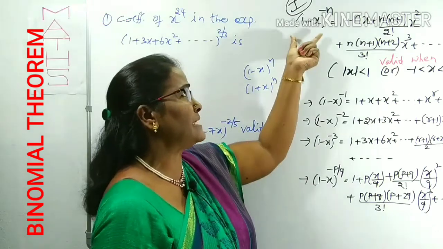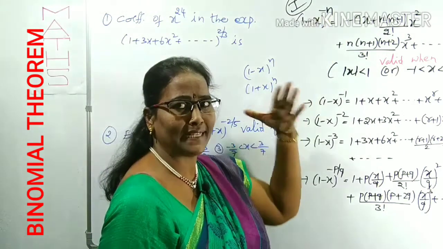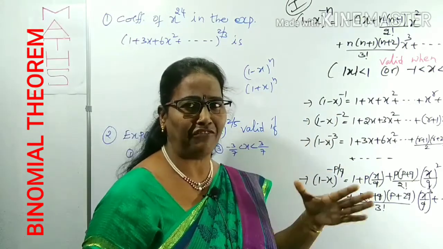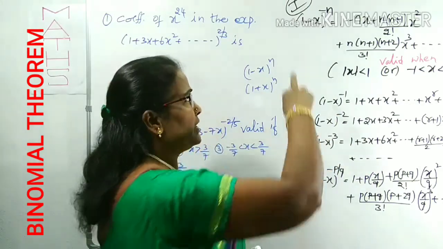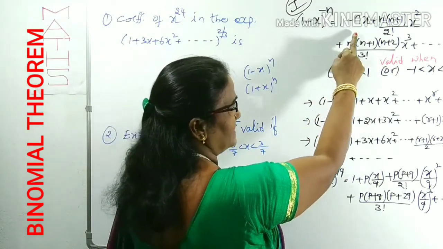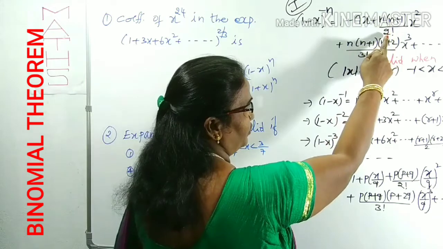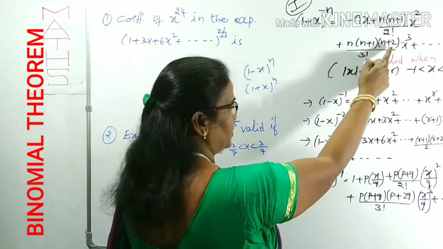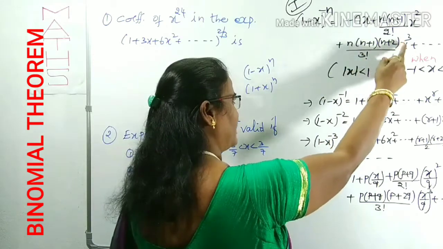If the index of this binomial, meaning the power, is a negative index or a rational number, the series becomes an infinite series. So what is (1 minus x)^(-n)? The series becomes 1 plus nx plus n(n+1)/2! x squared, plus the next term n(n+1)(n+2)/3! x cubed, and so on.